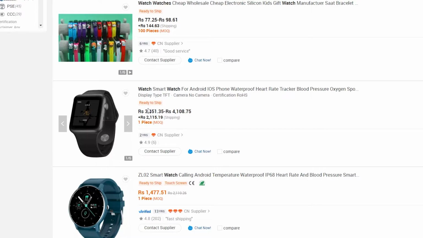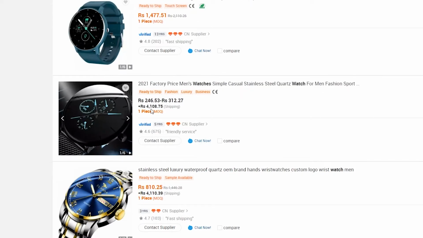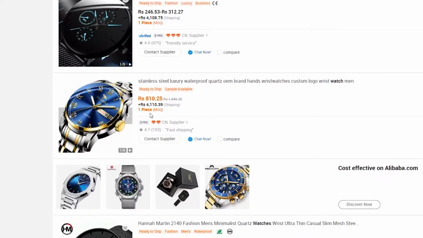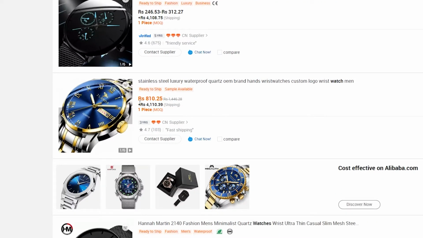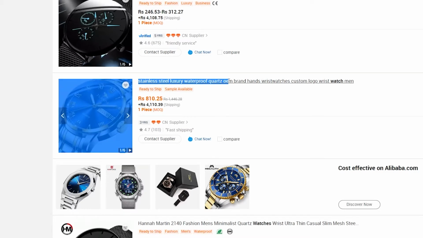Guys, that is a 400% profit right there, basically an $80 profit margin, which is insane. Then you have these watches. This watch over here is going for just $5. So I'm going to simply copy the name of this watch.